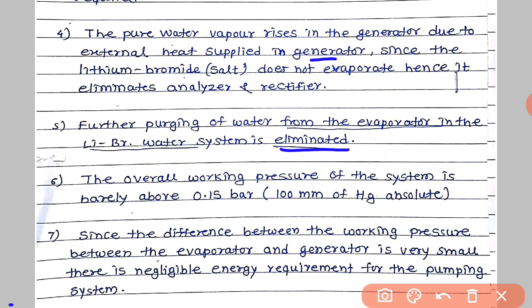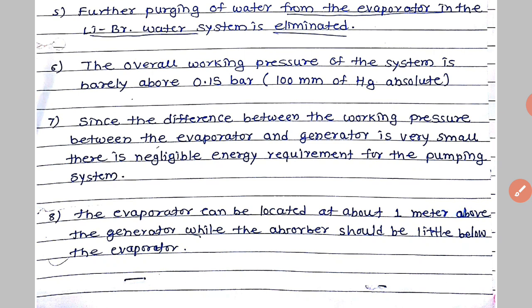The overall working pressure of the system is above 0.15 bar, that is 100 mm of Hg absolute. Since the difference between the working pressure of evaporator and generator is very small, there is negligible energy requirement for the pumping system. Now see here, the evaporator can be located 1 meter above the generator, while the absorber should be below the evaporator. In the diagram all the details are shown. So this is all about the lithium bromide absorption refrigeration system.